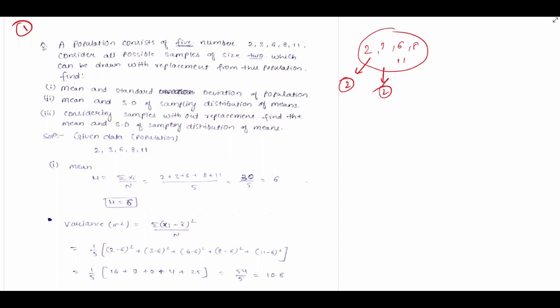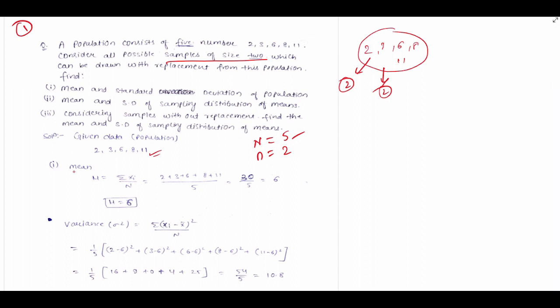Find the mean and standard deviation of the population. So see here, the given data is 2, 3, 6, 8, 11. Capital N is 5, and small n is 2. Capital N is the size of the population and small n is the size of the sample. The population consists of 5 numbers, so capital N equals 5, and the sample size is 2, so small n is 2. So I write here the given data.